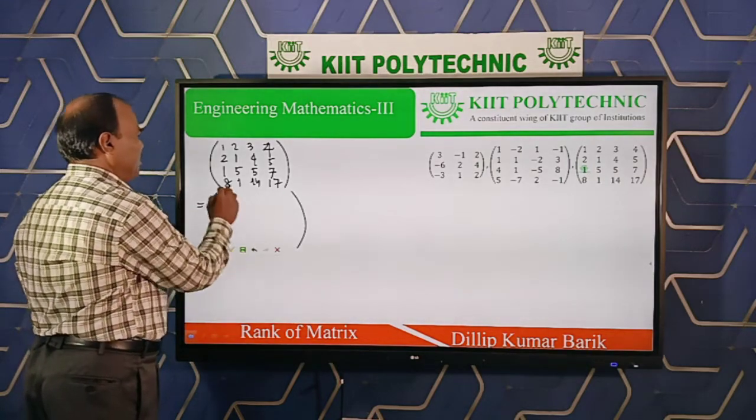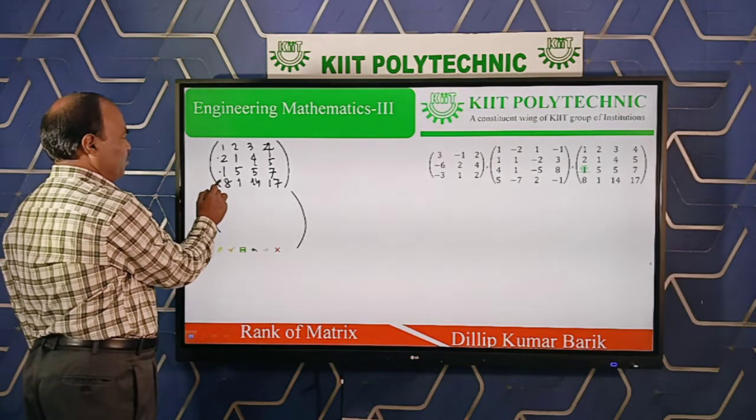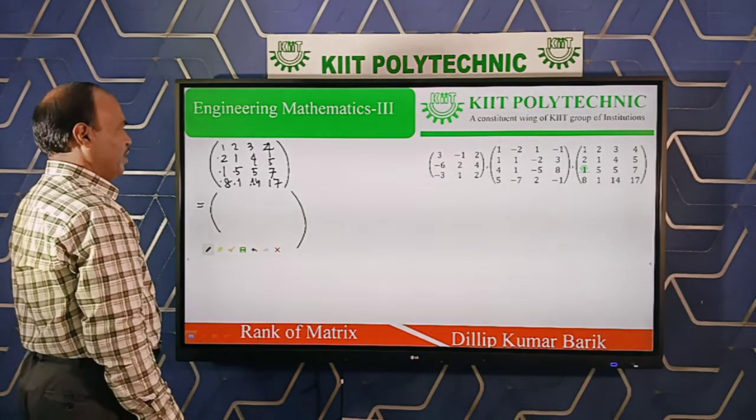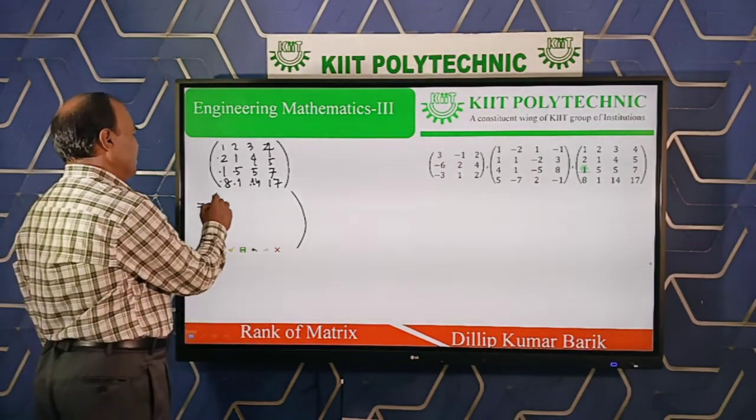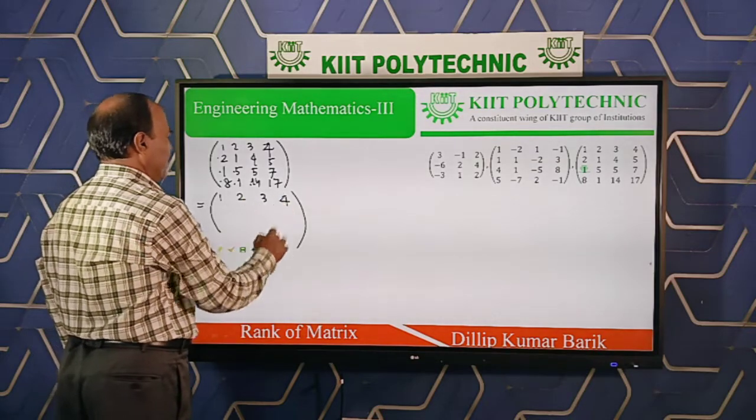Upper triangular matrix means which ones to 0? This, this, this, this 2, again this 2. Six zeros required. And which row remains fixed? The procedure is that the first row remains fixed, 1, 2, remains fixed.